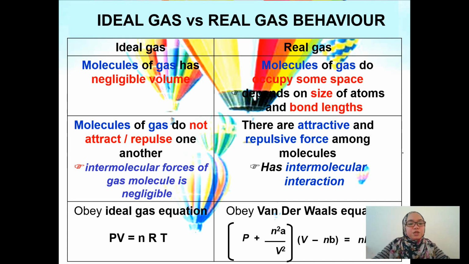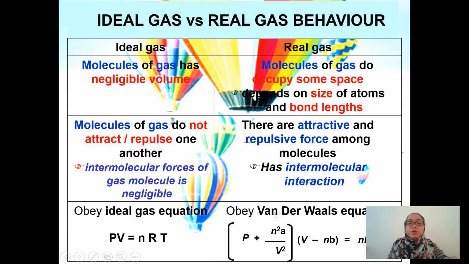As for the formula, the ideal gas obeys the ideal gas equation, which is PV equals nRT. However, the real gas obeys the van der Waals equation, where there are some corrections added into the ideal gas equation to correct the pressure and the volume of the real gas.